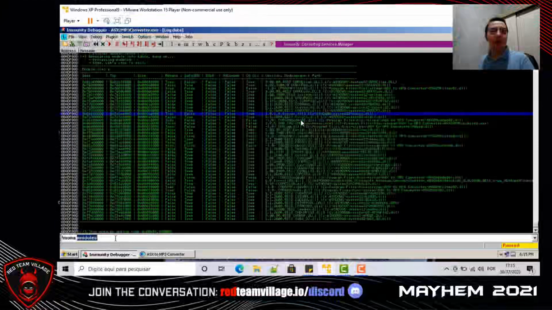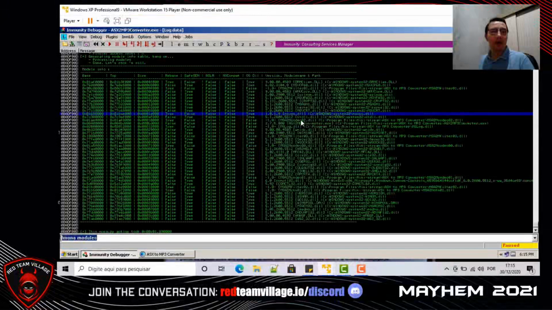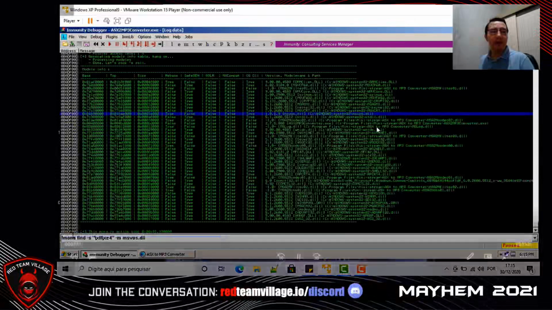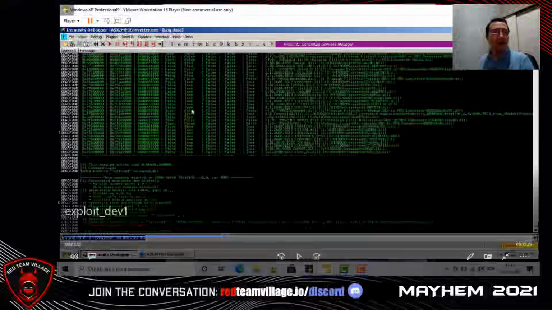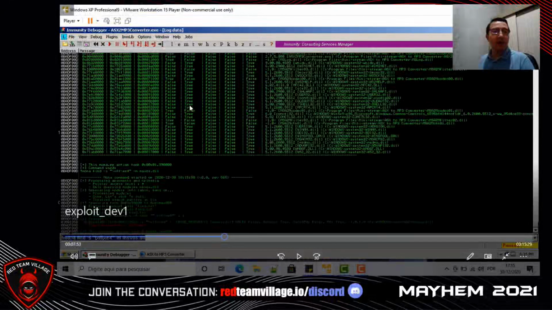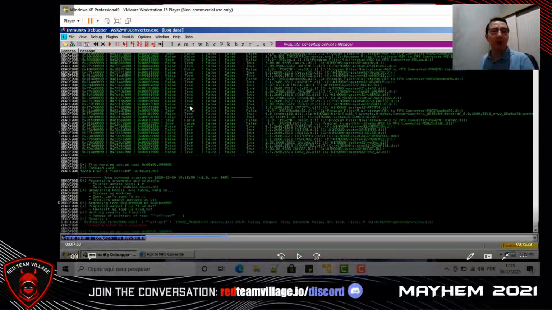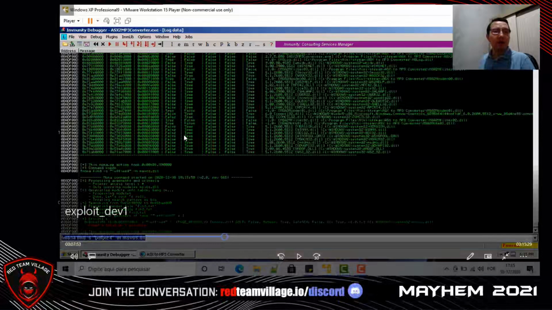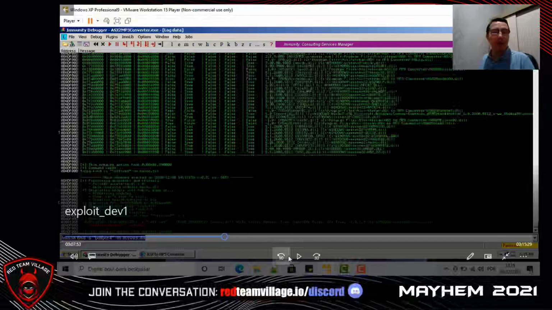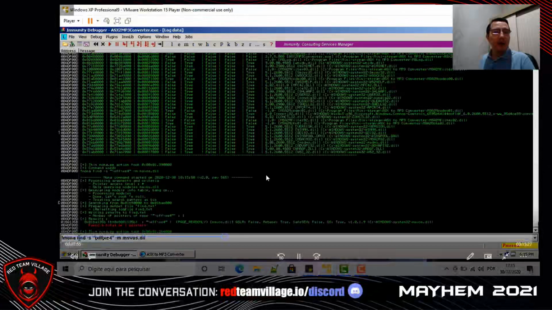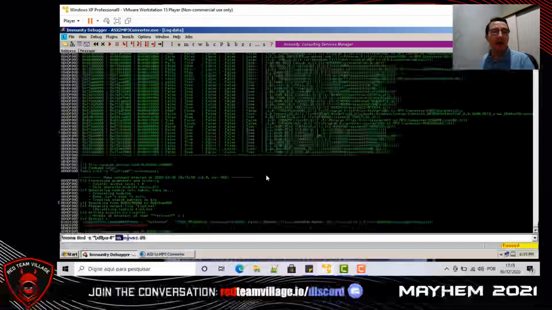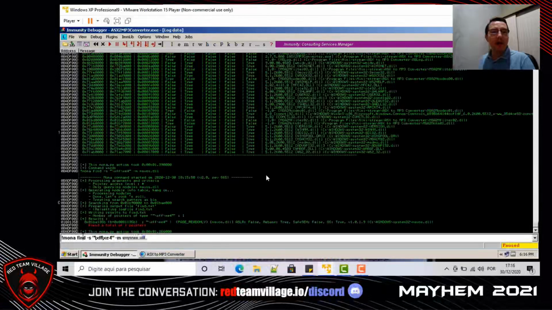Let's type in the command bar: exclamation mona find -s, the search FFE4, that means jump ESP, -m, the module msvols.dll.